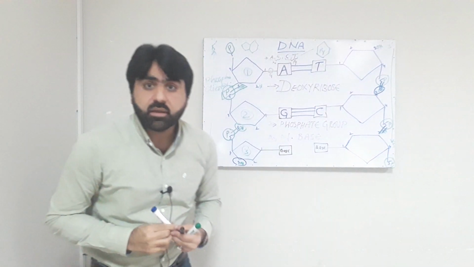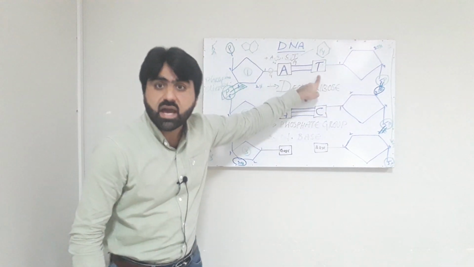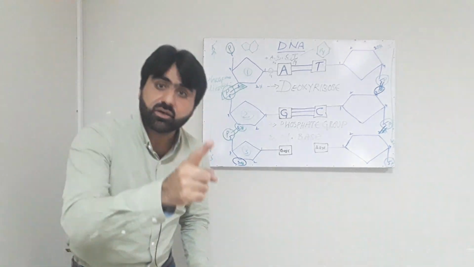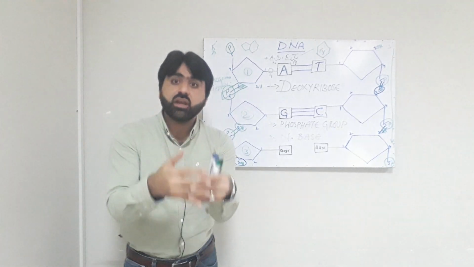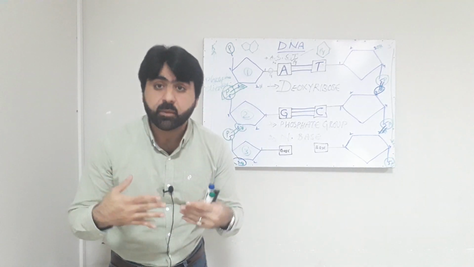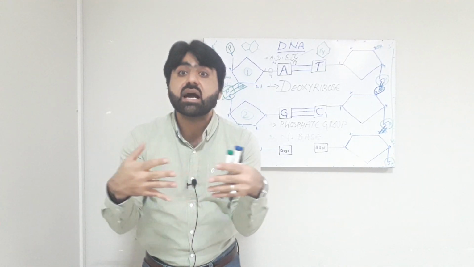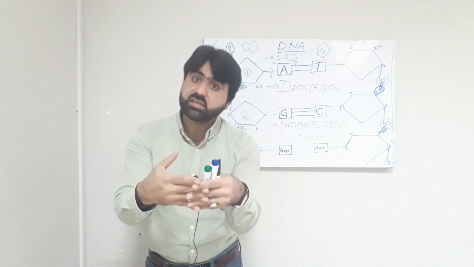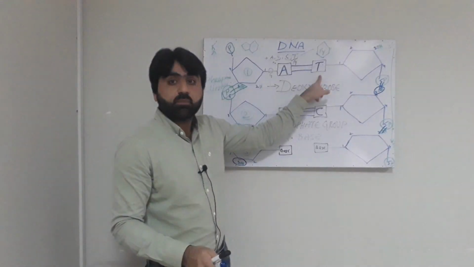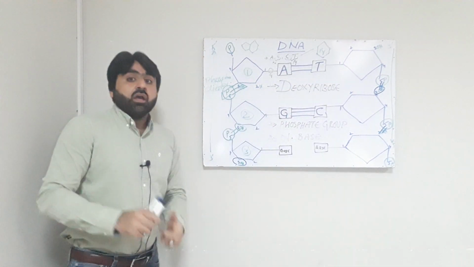So the bonding pattern is always specific. Adenine will always form a bond with thymine and guanine will always form a bond with cytosine, and this specific bonding pattern is known as complementary base pairing. That is, the pairing of the bases with each other is always complementary. It is specific. It will not form a bond without its complementary base pair.